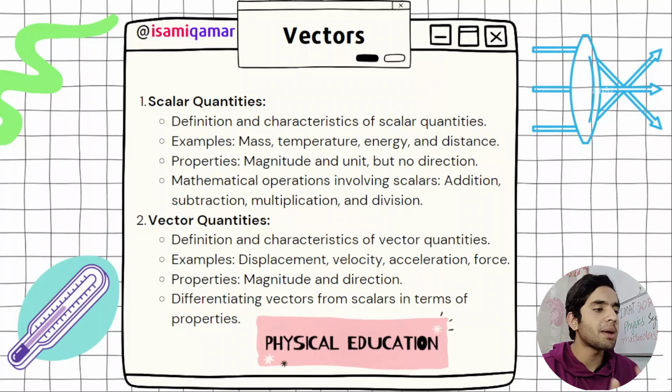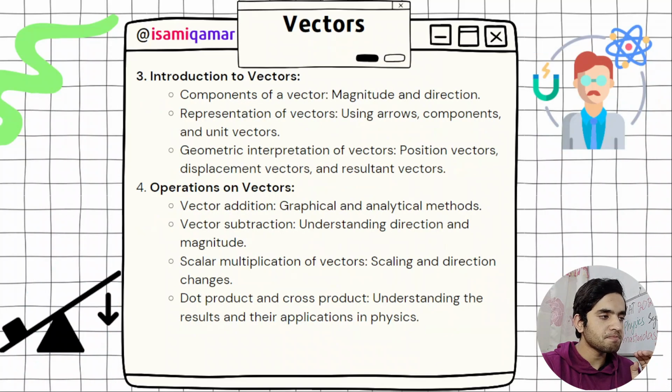We are going to learn displacement and all that stuff in kinematics and dynamics. Then velocity, acceleration, force, these are all vector quantities. How they are vector quantities, we are going to discuss in kinematics and dynamics. I have explained what you need to know in vectors. Just pause the screen and look at it if you want to.